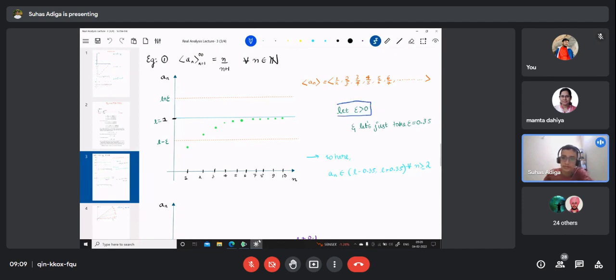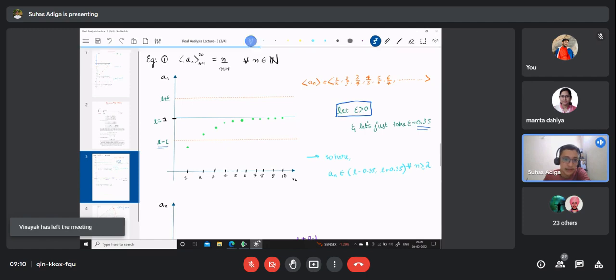It should always be greater than 0. Let me just take epsilon equal to 0.35, but L is equal to 1. You will get to know why I took L equal to 1 when I talk about convergence. So when I take 1 minus 0.35, this will be that point, and you can clearly see that from n equal to 2 onwards, everything lies in this region between L minus epsilon and L.